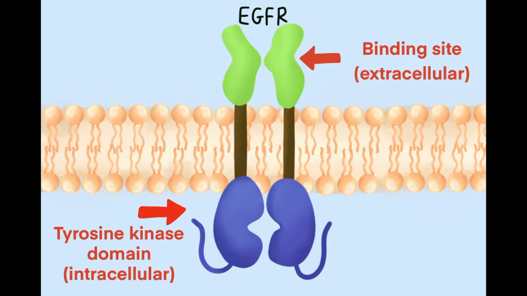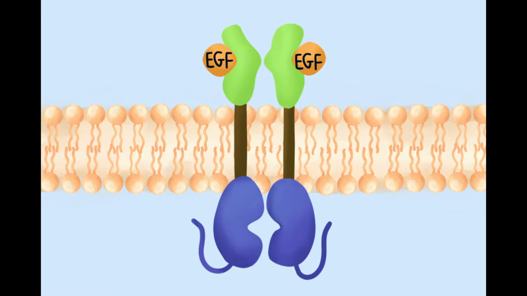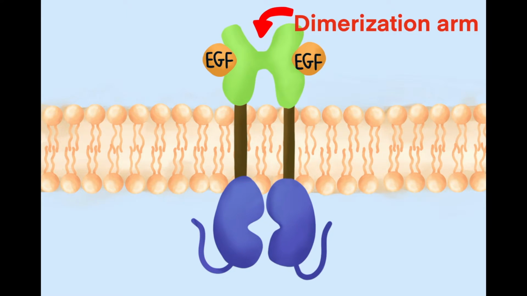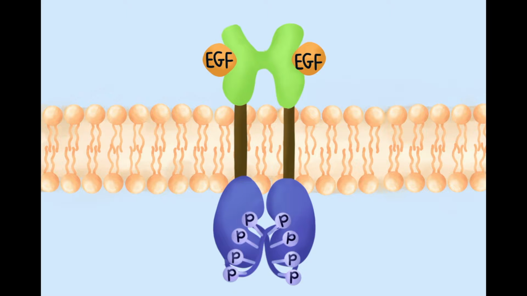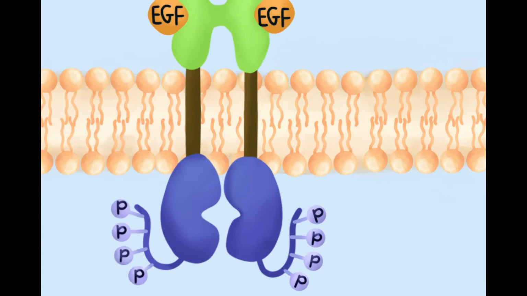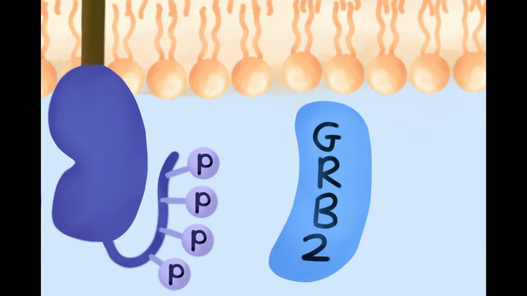EGFR in its inactive state is made of two monomers, each with an extracellular EGF binding site and an intracellular tyrosine kinase domain. When one EGF binds to each of the binding sites, the extracellular parts of the monomers stretch towards each other, creating a dimerization arm. The C-terminus tails of one monomer enter the active site of the tyrosine kinase domain on the opposite monomer and are phosphorylated. The protein GRB2 binds to these phosphorylated tails.